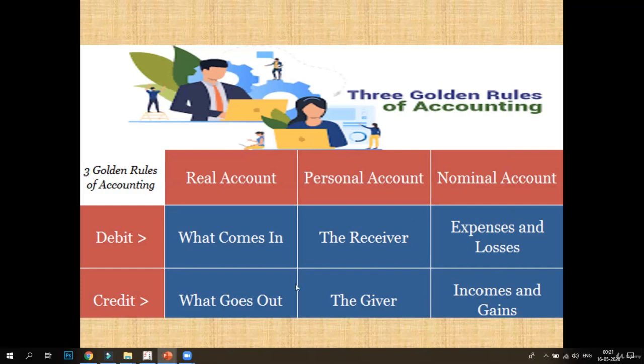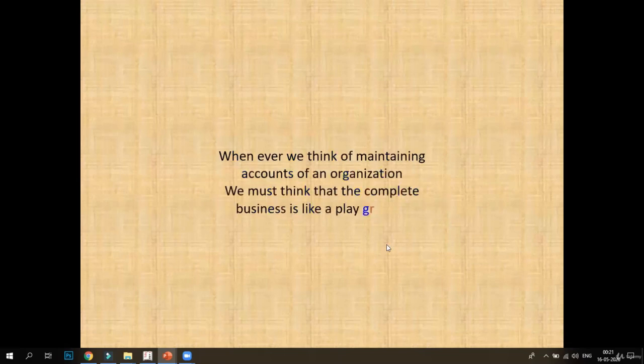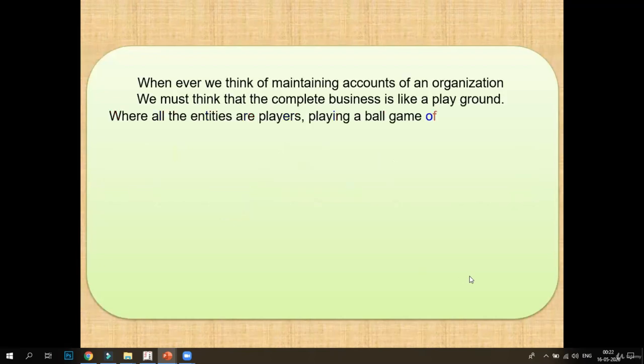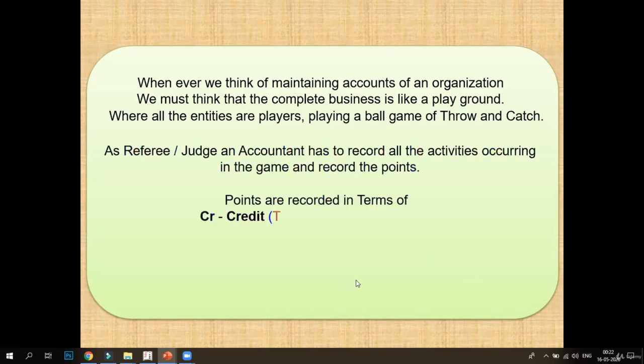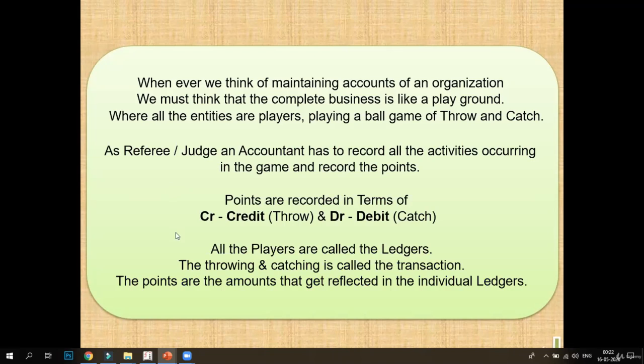Now we'll learn these accounting rules with the help of a game. Let's think about a football playground, and whenever we think of maintaining accounts of an organization, you just have to think the business is like a playground. Easy? In a playground, some players come and play a game of throw and catch of a ball. So treat your business accountant as the referee or judge in the football game.